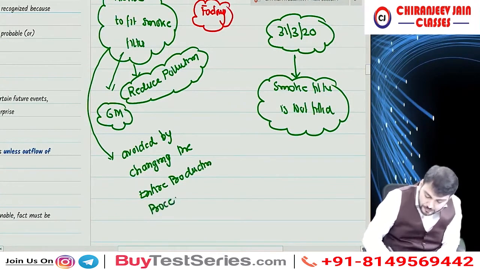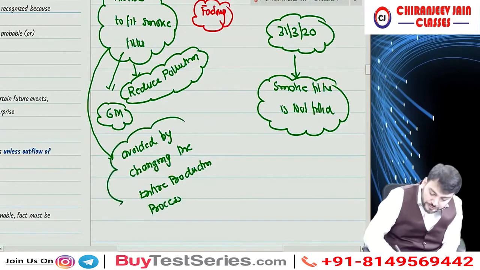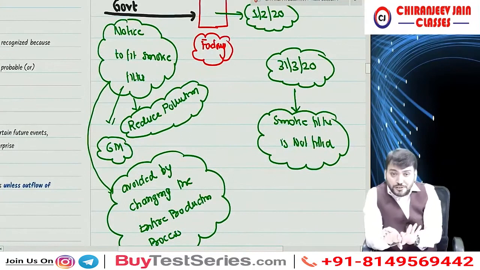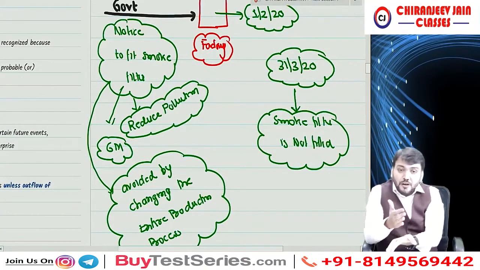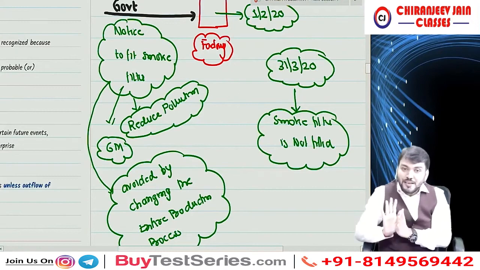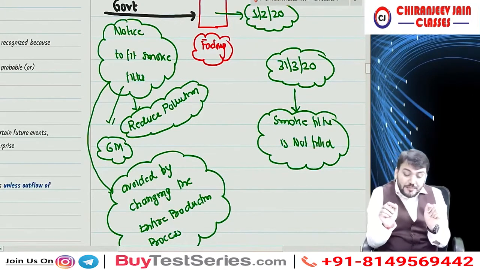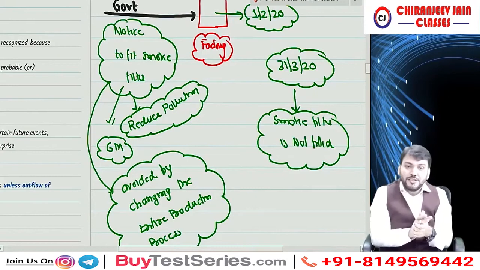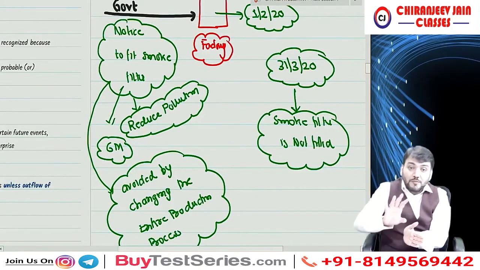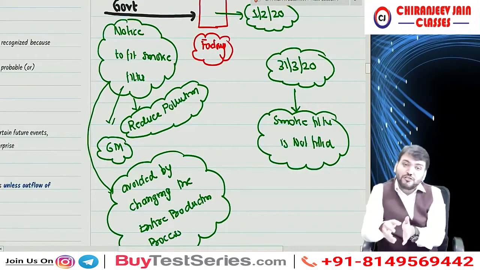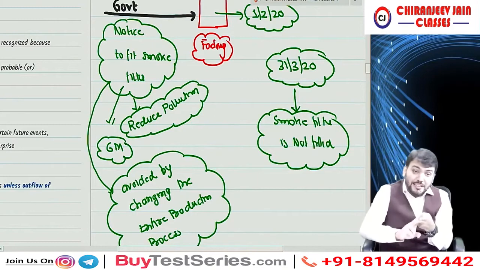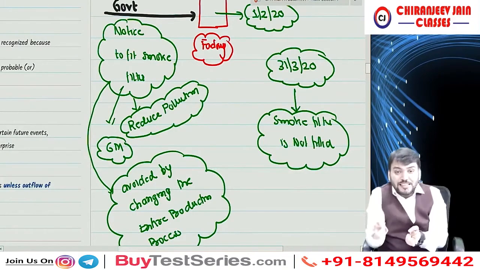This can be avoided by changing the entire production process. And on 31st March, till now management has not decided what needs to be done. Are you able to understand what I am saying? Now management has two options, either to fit the smoke filter or change the entire production process. When they change the entire production process, automatically there will be no pollution in the environment.